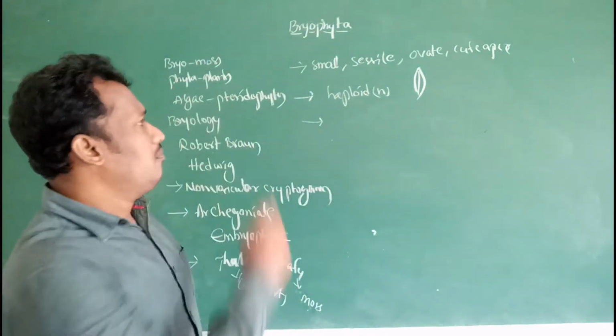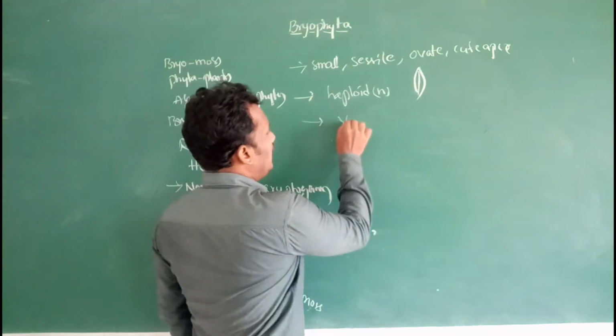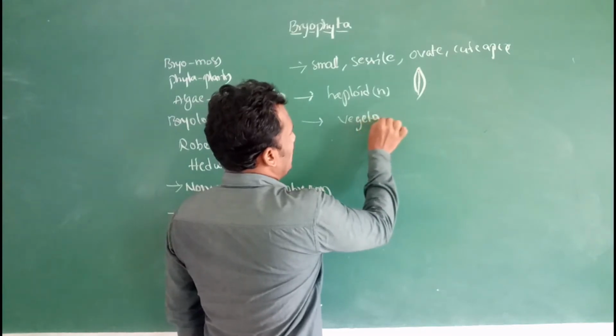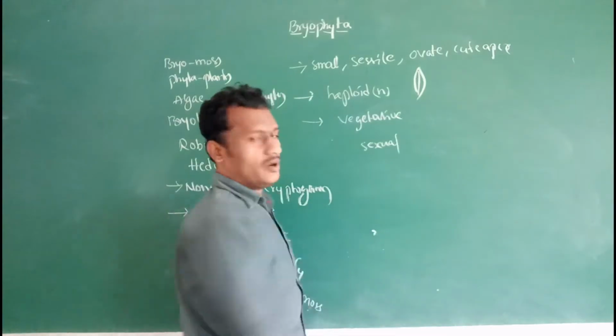In bryophytes, reproduction occurs mainly by two methods: vegetative reproduction and sexual reproduction.